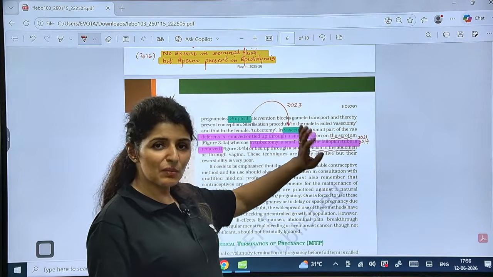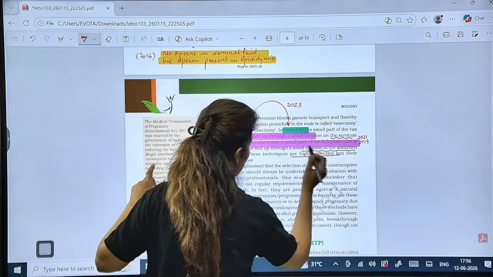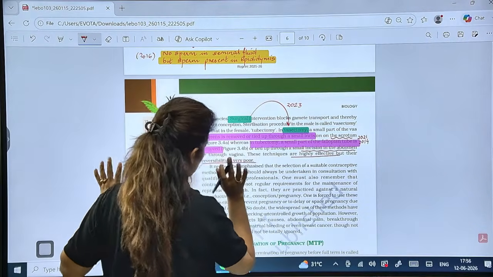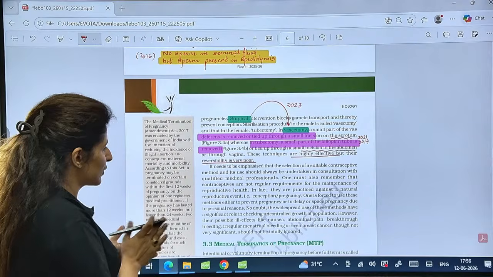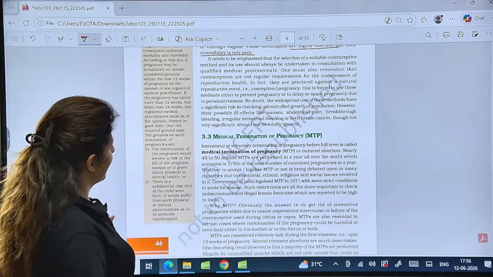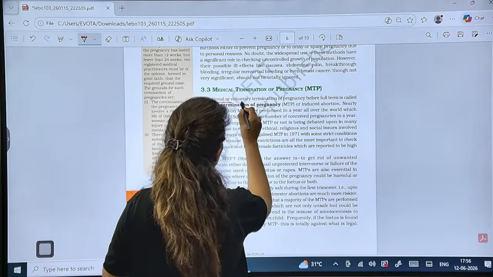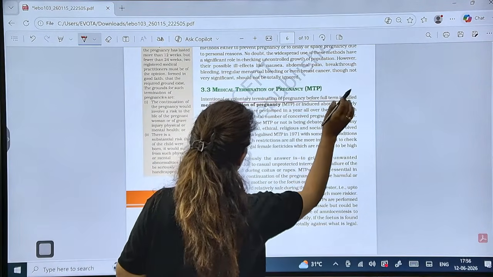So generally it is the male who is recommended to get it done. Now, highly effective, but reversibility very poor, right? Is that clear to all? Okay, let's come on to MTP. So MTP is intentional or voluntary termination of pregnancy before the full term.